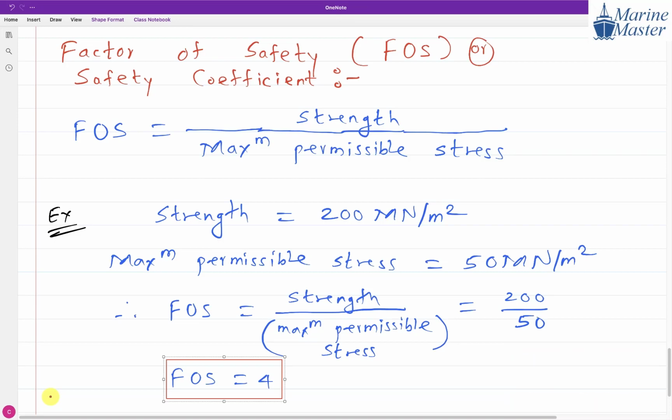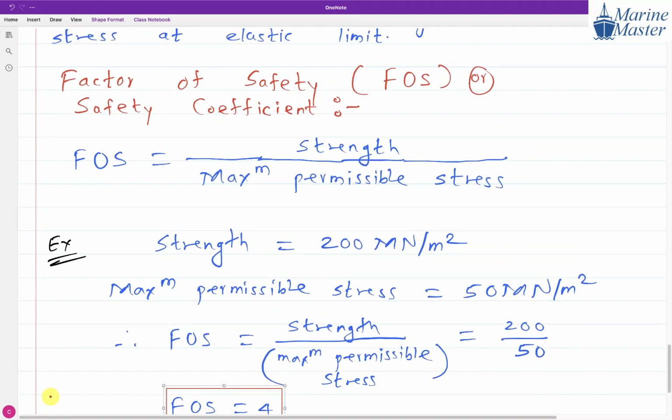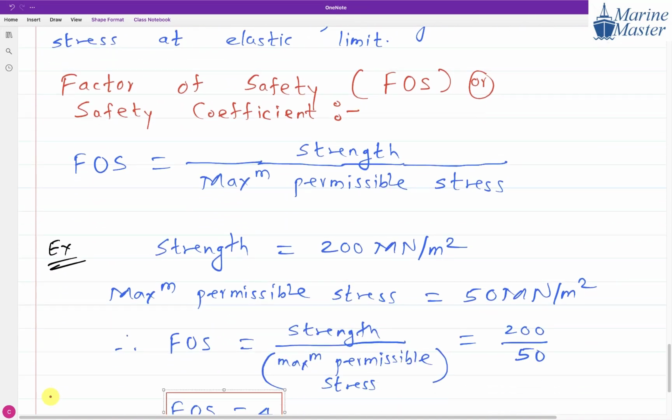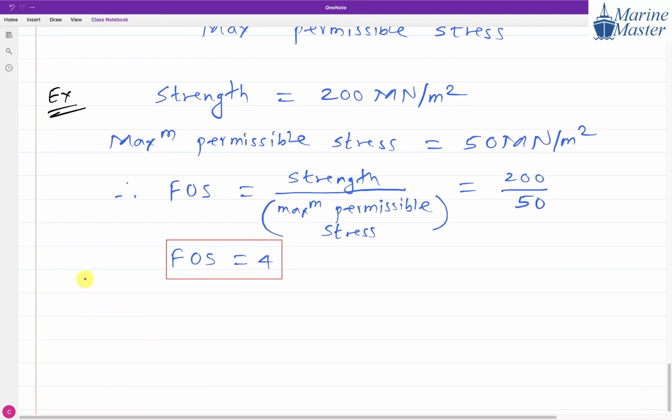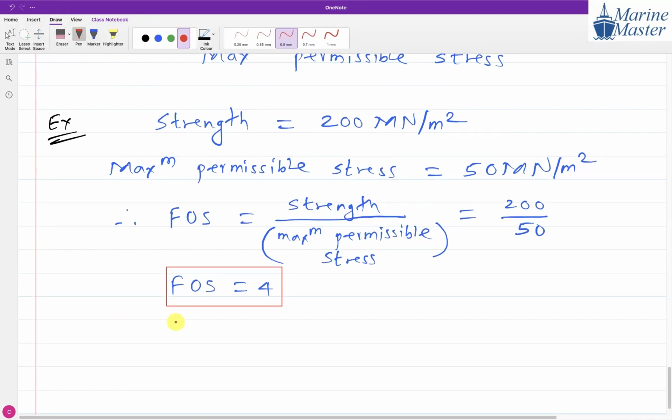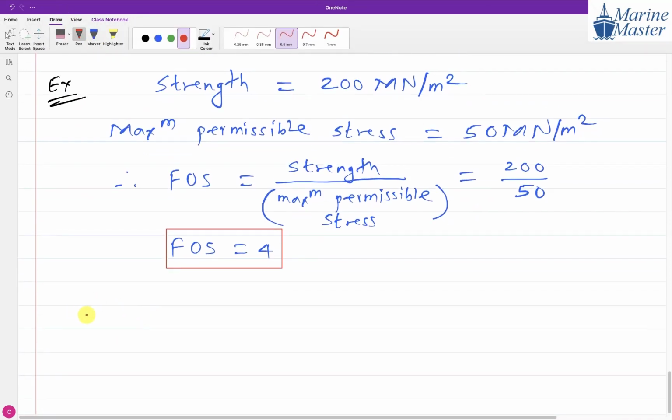Everyone got the meaning of factor of safety, guys? Anyone have any doubt in this factor of safety? Try to see the things, guys. Very, very important discussion we are doing, everyone. Now try to see the next point, everyone. Give the next heading: Change in length.